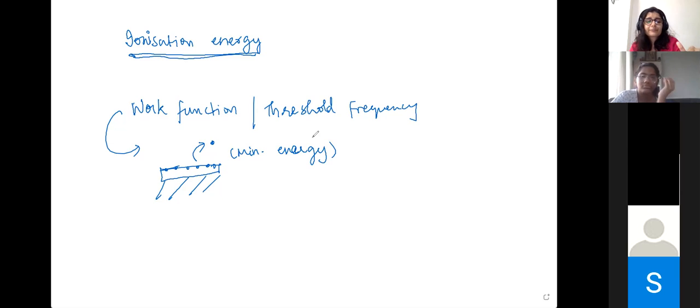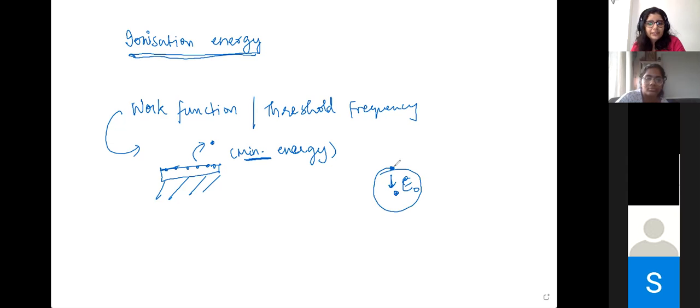Why does the electron require this much energy and not anything lesser than that? Because that's the ionization energy of that particular element. Ionization energy, yes, okay, those are words, but why is there something called ionization energy? You need to give it this much energy because the electron is held by that much energy within the atom.